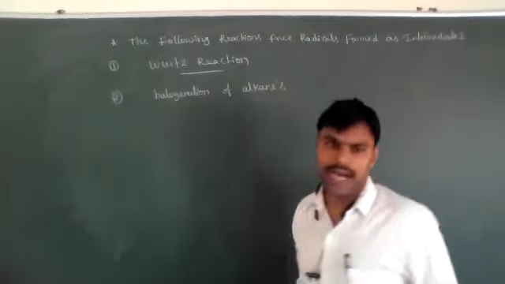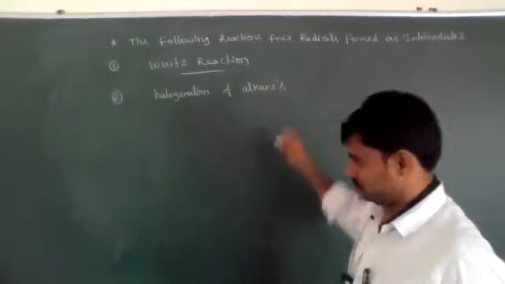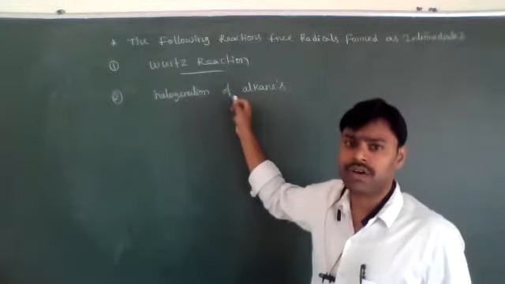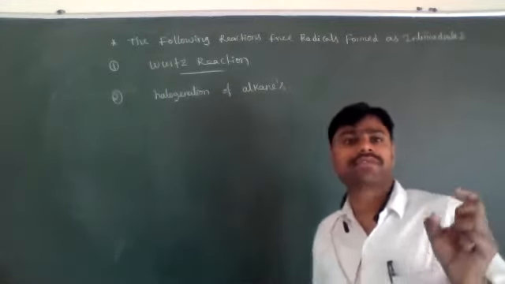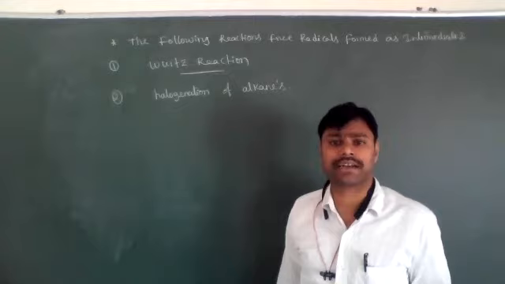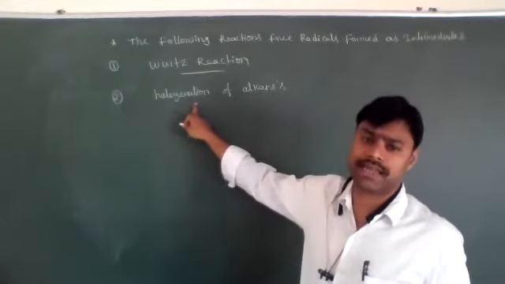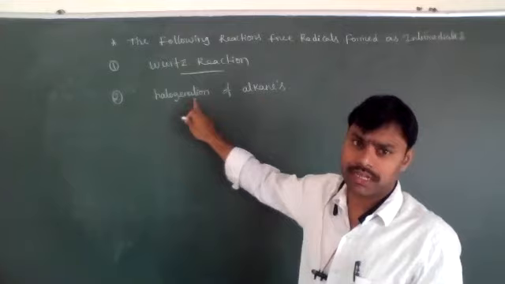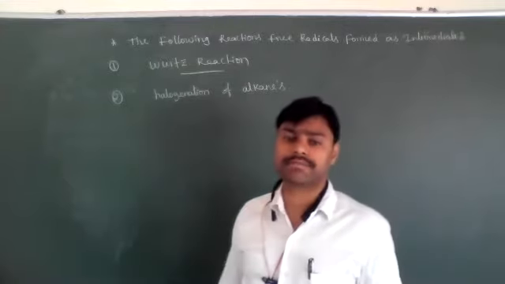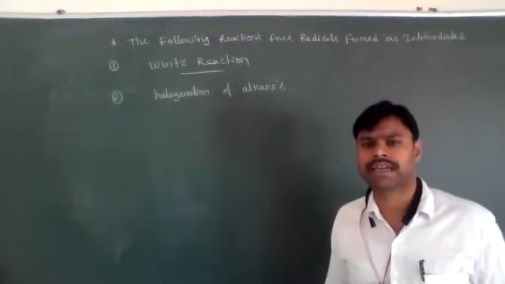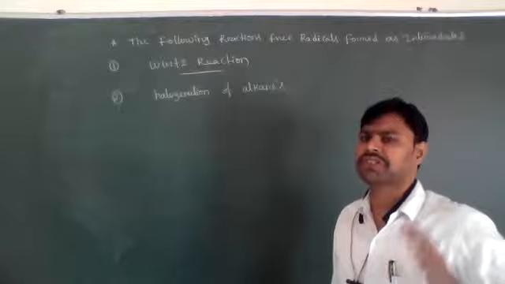In this halogenation of alkanes reaction also, free radicals are formed as intermediates. It means a halogen will be substituted on one of the carbon atoms. A hydrogen atom will be replaced by a halogen atom. So that's why it is called a free radical substitution reaction. Halogenation of alkanes is a free radical substitution reaction.